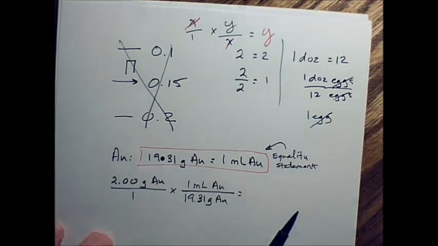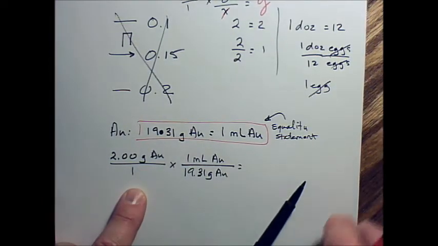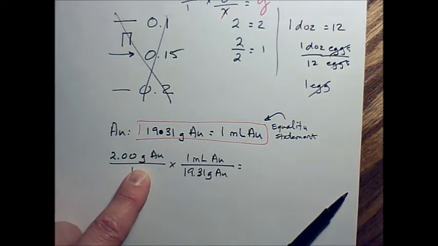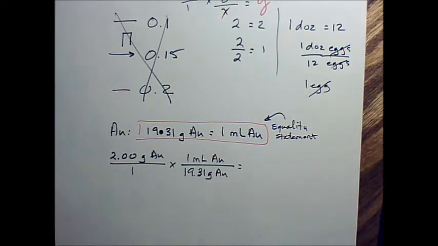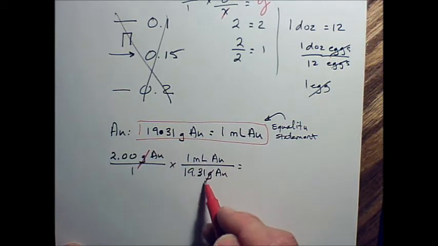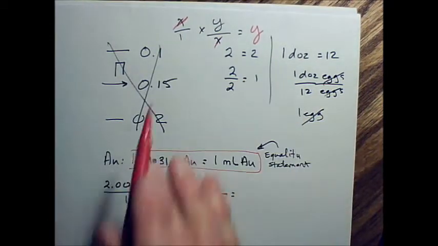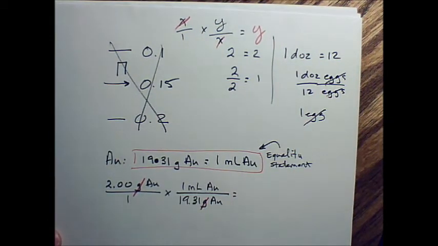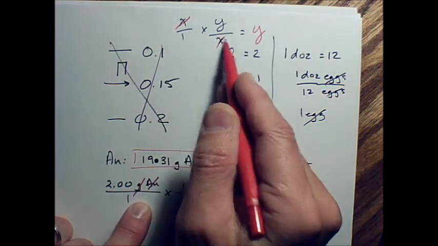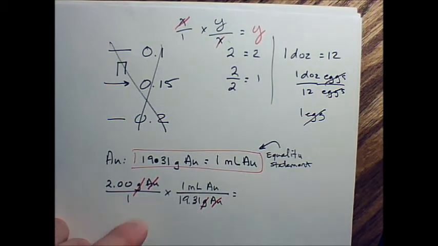Well, that also applies down here to our problem, okay? I can cancel out the units of measurement. So grams are going to cancel out just like my x's canceled out up here, okay? It also applies to this species of gold. It cancels out just like the x's canceled out up here, okay?